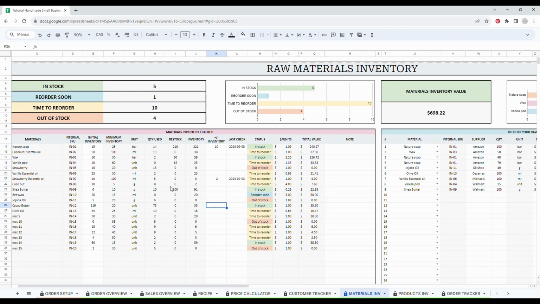As you can see, this table is very much detailed. For each material, you will have the minimum inventory, the units, the quantity used, the restocked, and then the current inventory. And then at a glance, you can see the status of your inventory for each raw material.